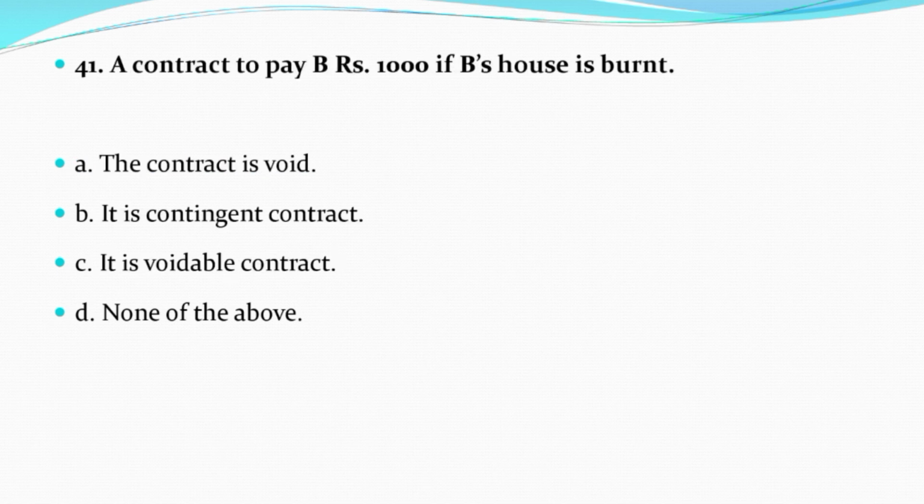Now question number 41. A contract to pay B rupees 1,000 if B's house is burnt. Option A, the contract is void. Option B, it is contingent contract. Option C, it is voidable contract. Option D, none of the above. And the correct answer is option B, that is, it is a contingent contract.